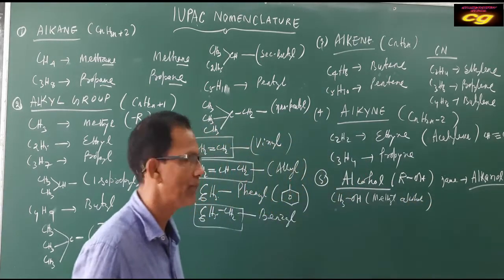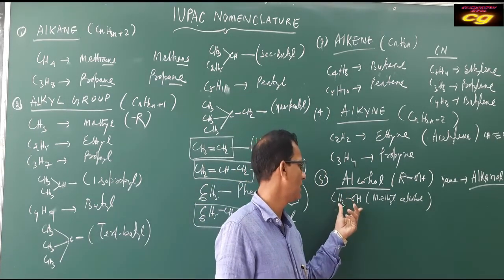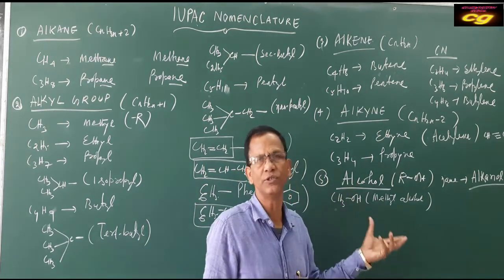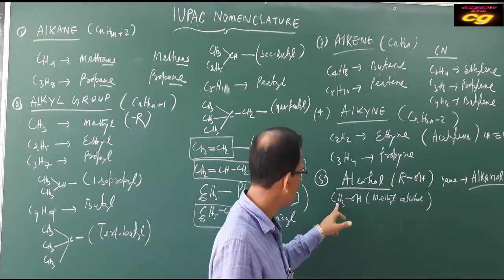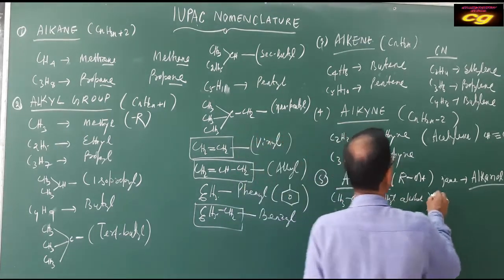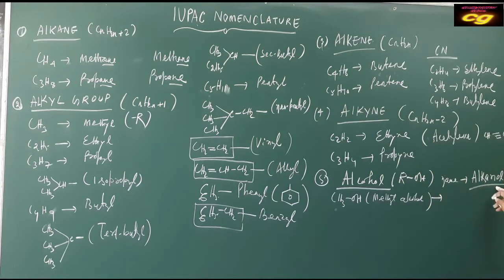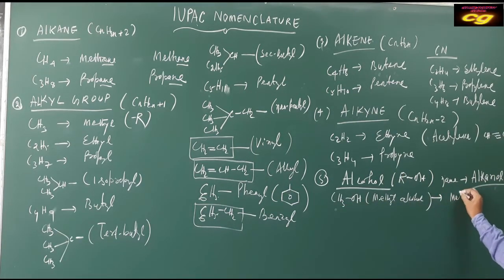Common name means the formula which is visible, that will be the common name. Methyl OH means methyl alcohol. But your IUPAC name is alkanol, so one carbon, methanol.